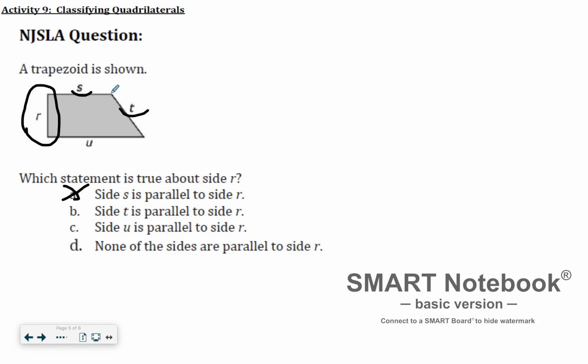Well, if we were to extend side T and extend side R, they would eventually touch each other, so they can't be parallel. Side U is parallel to R. Well, they're perpendicular, so it must be option D. None of these sides are parallel to side R.